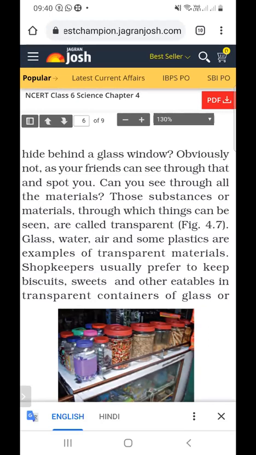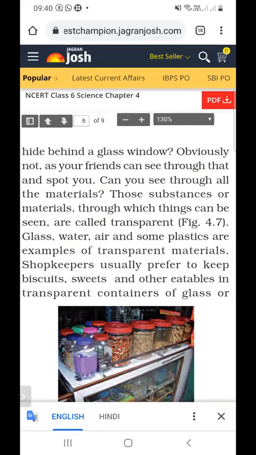Glass, water, air, and some plastics are all examples of transparent materials.